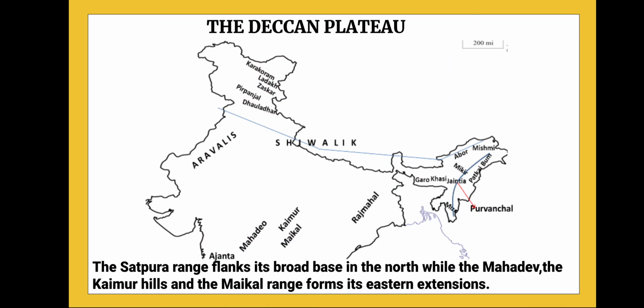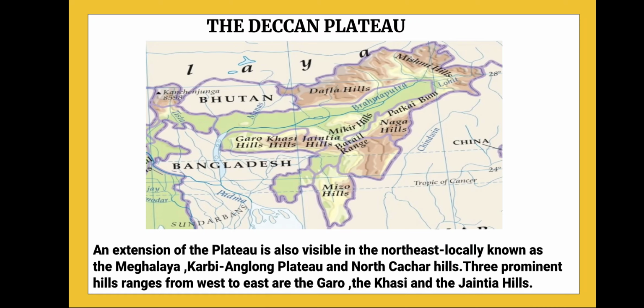Now, on the Deccan Plateau, the Satpura range flanks its broad base in the north, while the Mahadev, Kaimur Hills, and Maikal Range form its eastern extensions. So there are certain hills and ranges in this Deccan Plateau. The Satpura range is in the north, after the Narmada river, and marks the northern boundary of this Deccan Plateau, and then there are the Mahadev Hills, Kaimur Hills, and Maikal Range.